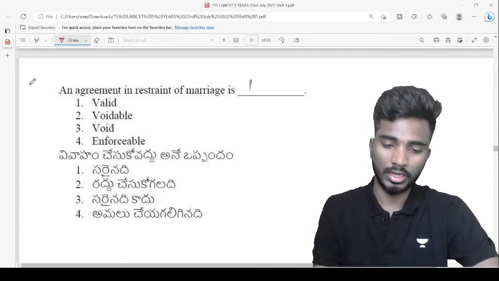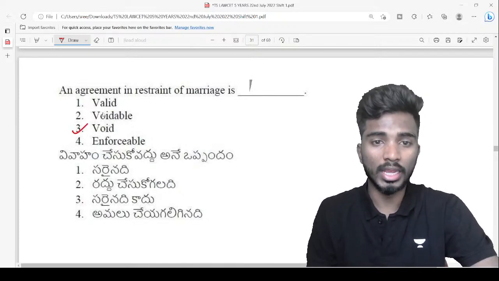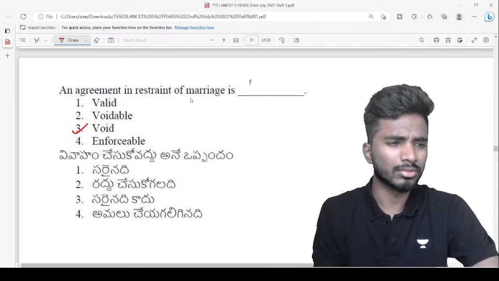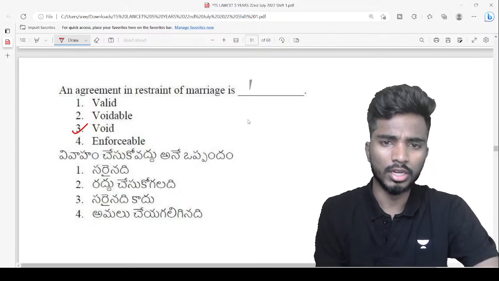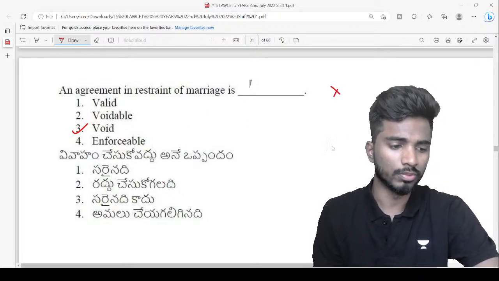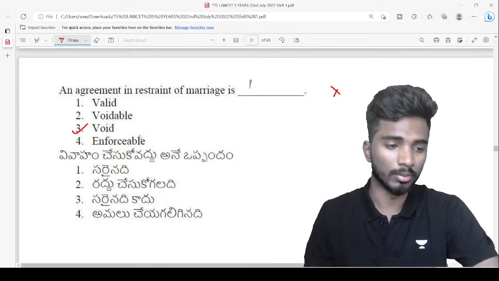Okay, looks like I'm not getting an answer, so the answer is void, right? If you make an agreement saying that you should not marry someone, and should not marry this particular person, then that is not enforceable in a court of law. The agreement is not enforceable in a court of law. So for that matter, it is void.